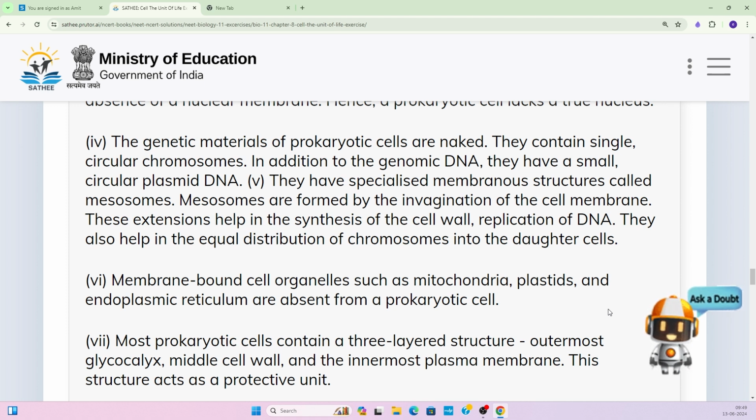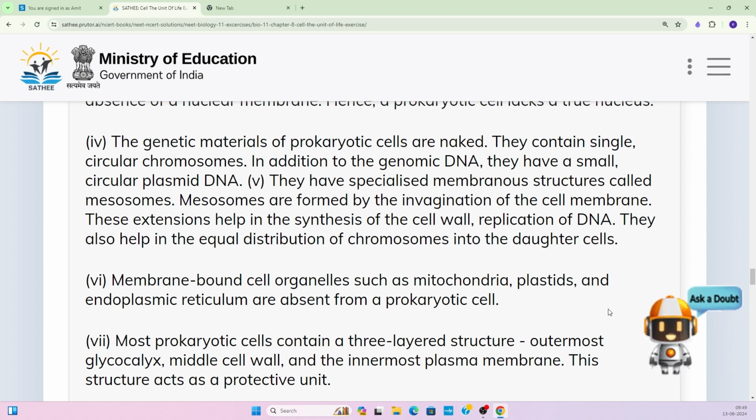So that is not another organelle type of thing. It is just at a single point that the plasma membrane gets invaginated, forming a highly invaginated membrane that is called a mesosome. Mesosomes are formed by the invagination of the same cell membrane. So this is just the extension of the plasma membrane, right? It is not any membrane-bound organelle.